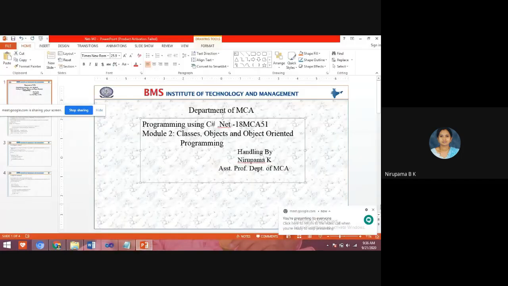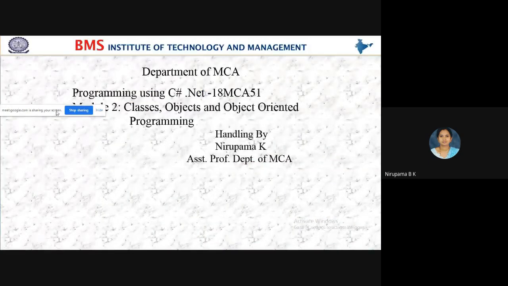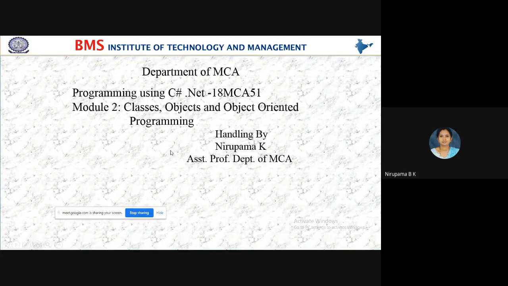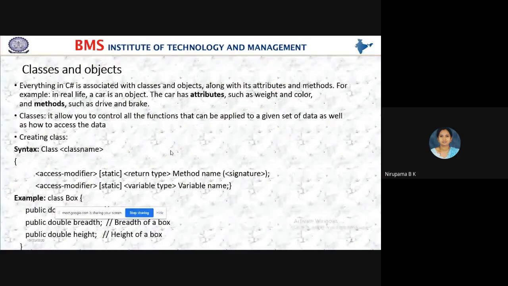Okay, now we'll begin with module 2. The prescribed book I have already told: .NET 4.0 Programming 6-in-1 Black Book. In the first class itself, I have shown the book also. In the second module, what we are going to learn is classes and objects.